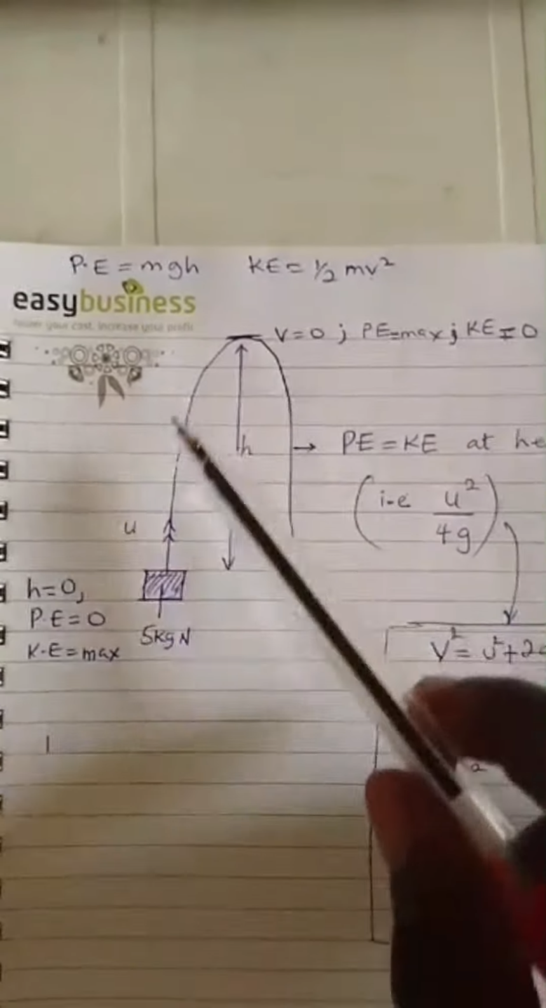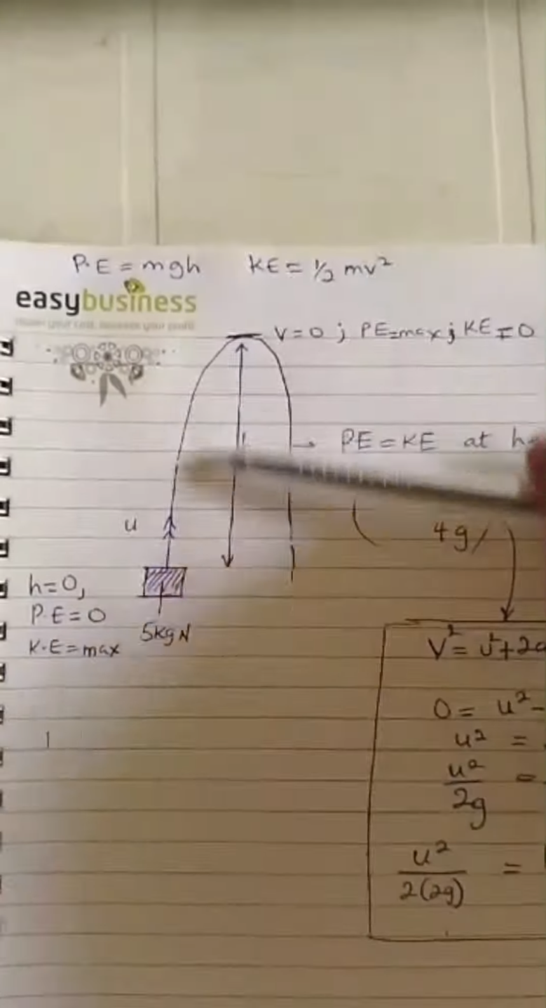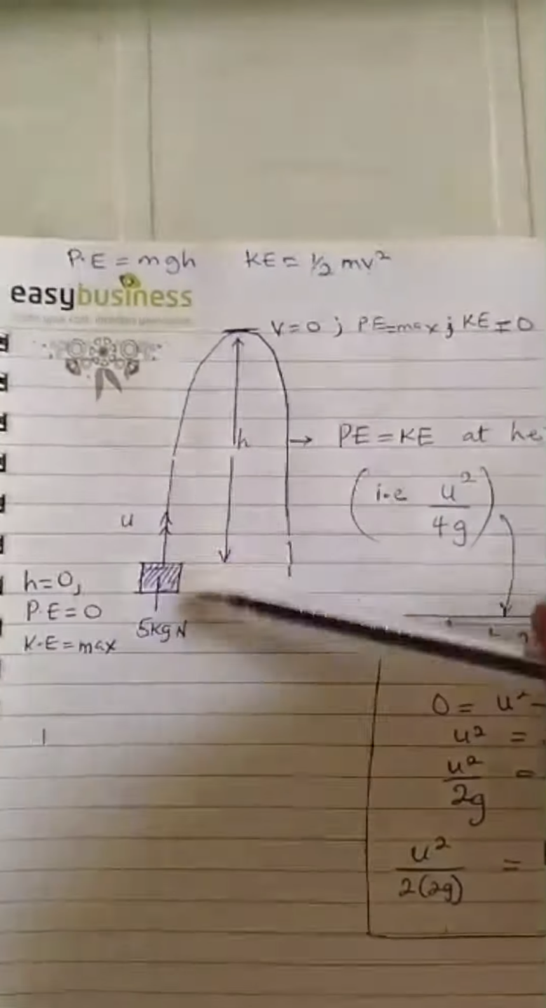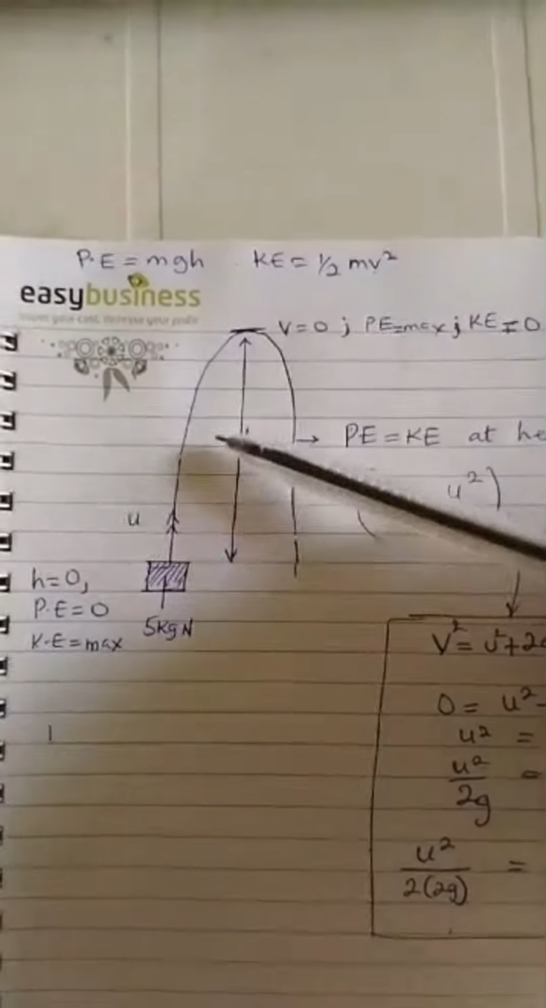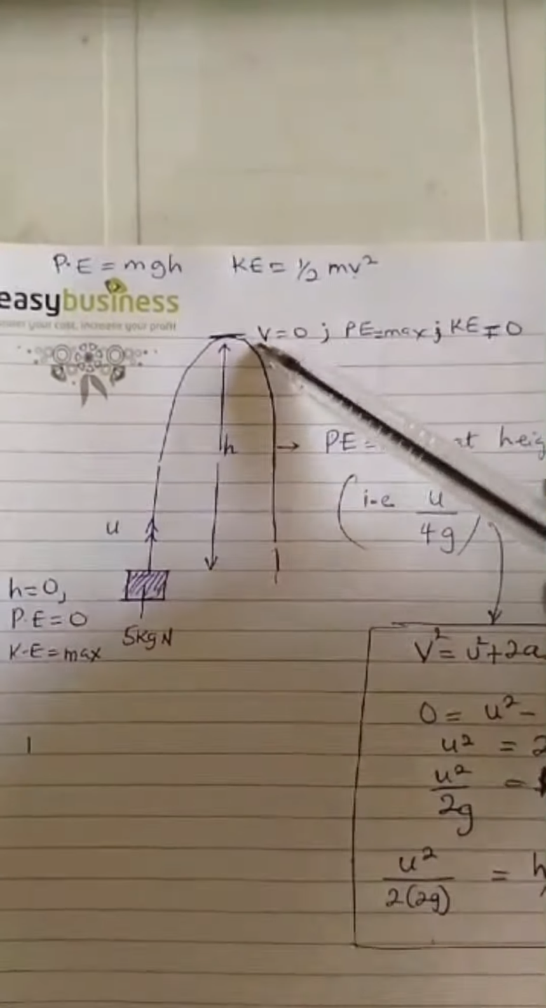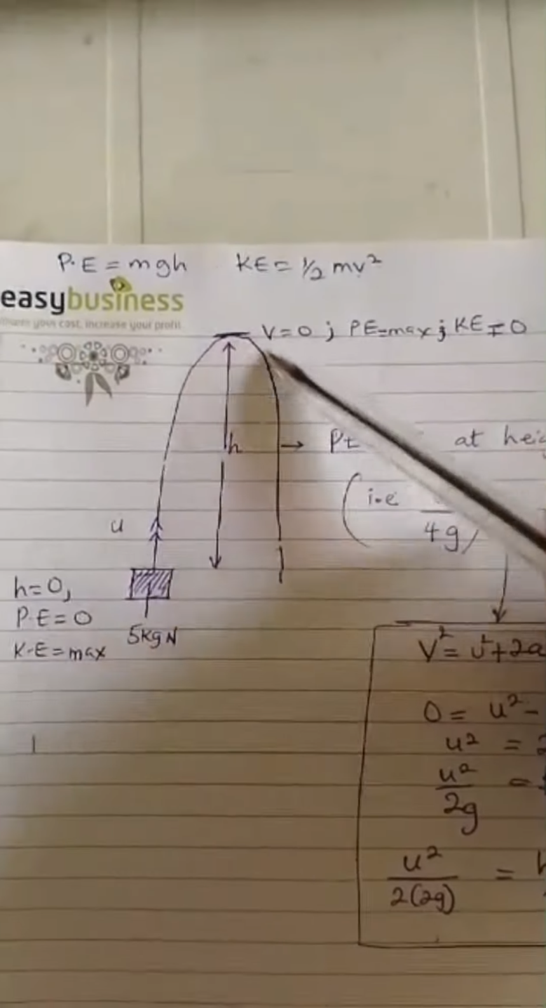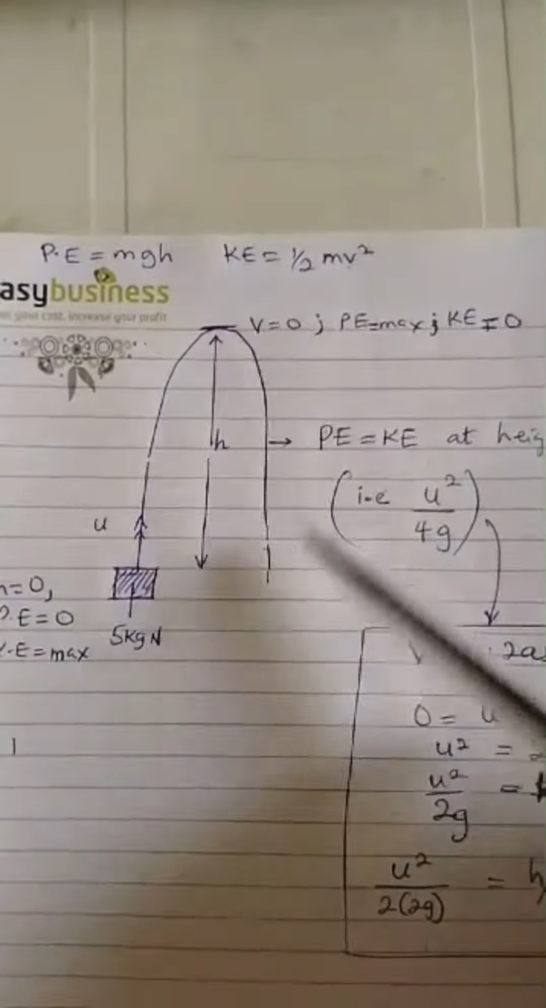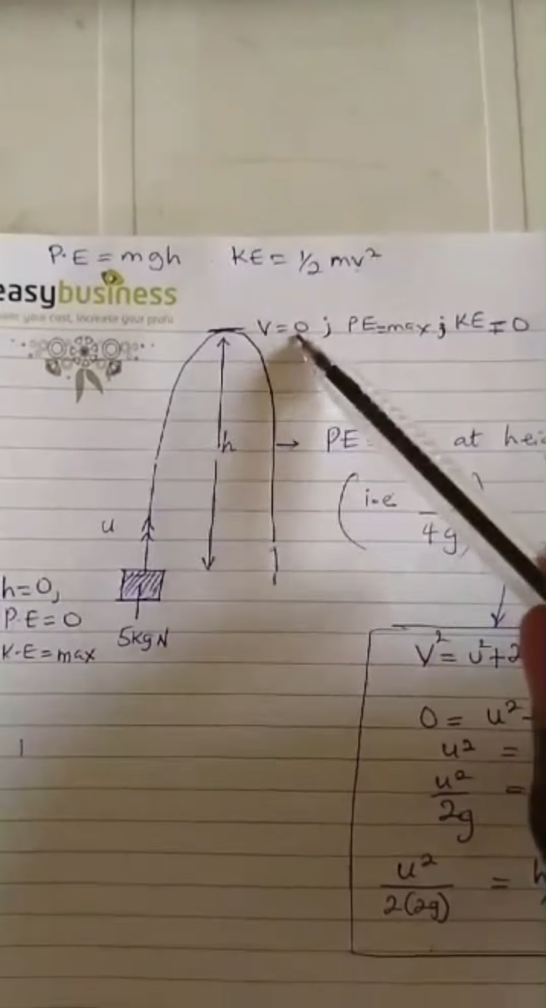As it's going upwards, gravity is pulling it down. So gravity is slowing it down, decelerating it because it's acting against gravity. It gets to a height at which velocity becomes zero. So this height is a maximum height before it now begins its downward descent. So at this maximum height, velocity is zero.